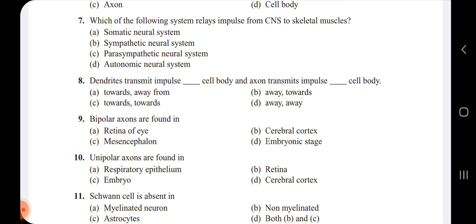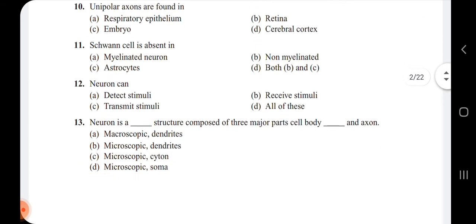10th one, unipolar axons are found in. So unipolar means there will be a cell body with only one axon. So they are found only in the embryonic stages. So it will be found in the embryo. 10th question, the answer is option C.